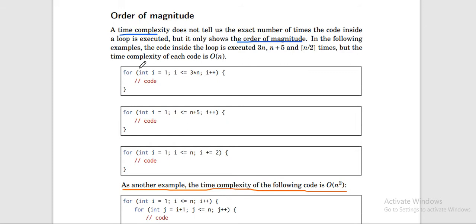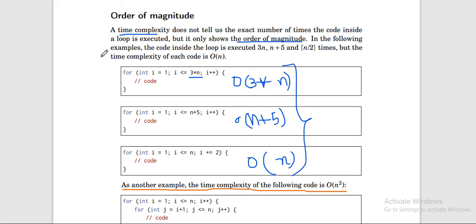So see here, you are given this code where it is 3n. If I say write the time complexity, according to the previous knowledge you would write 3 into n, right? For this, you would write n plus 5, and here you would write n. But in reality, the time complexity for each of these codes is O(n). So their time complexity is not like 3 into n.